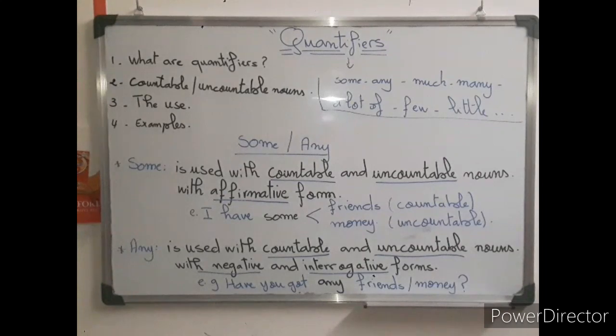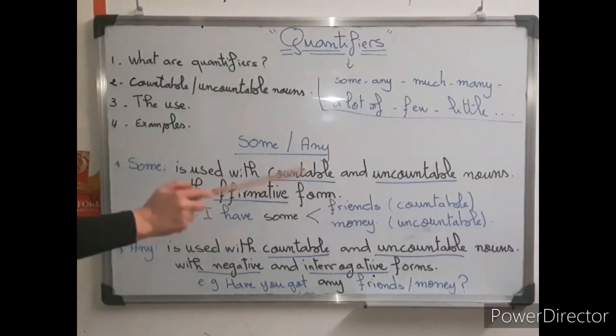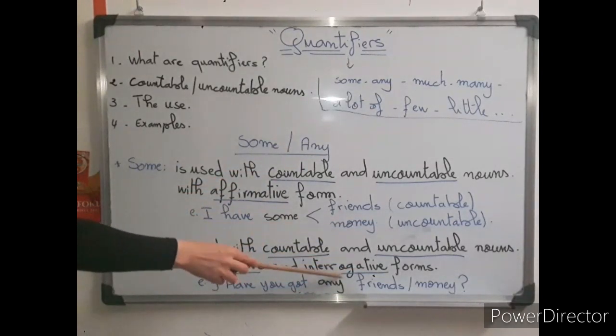Clear? So let's see an example that I have written there. Have you got any friends? So here it's a question, and friends is a countable noun. Okay? So, have you got any money? Money is an uncountable noun, and here it's a question.